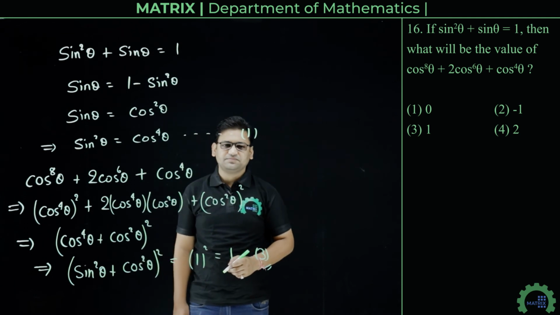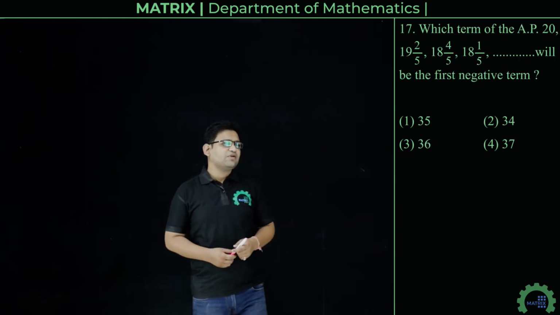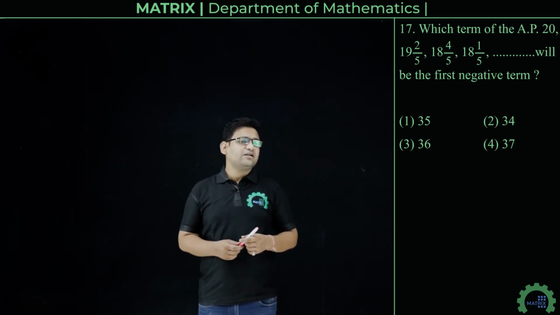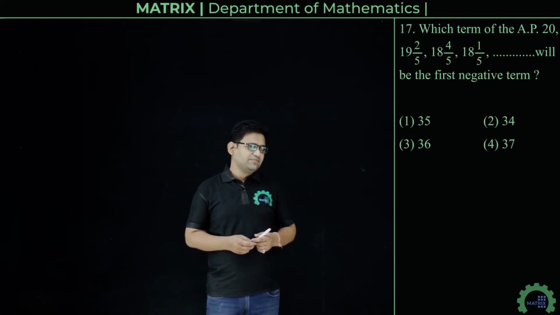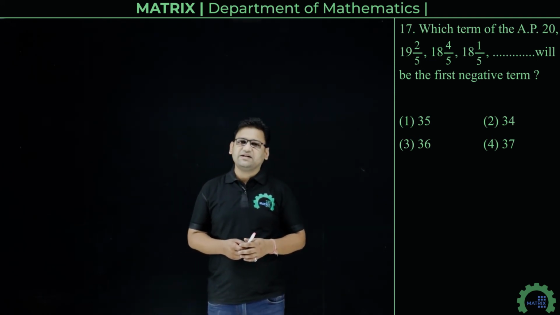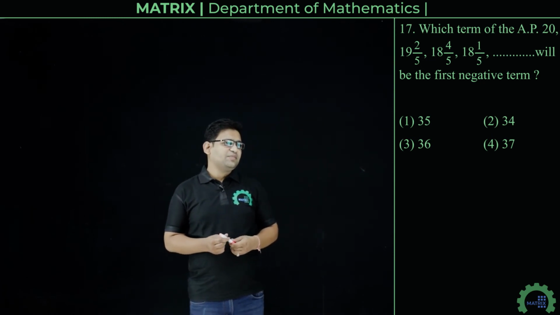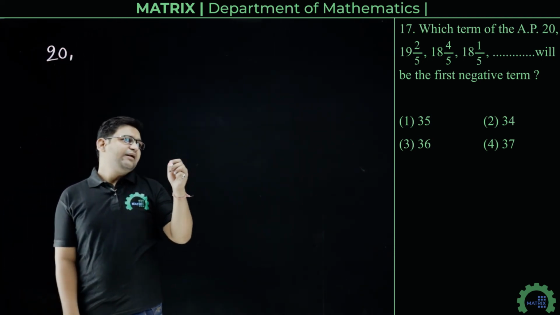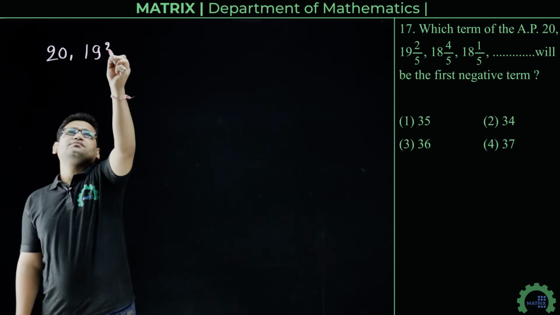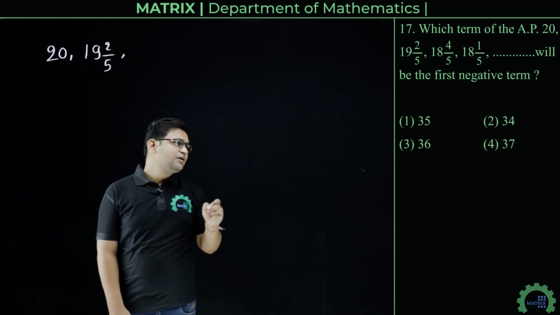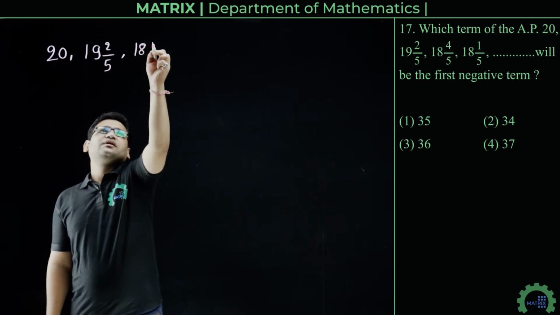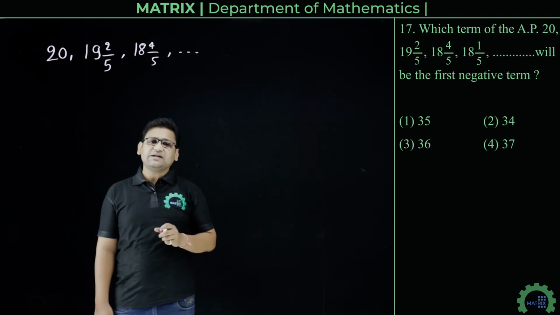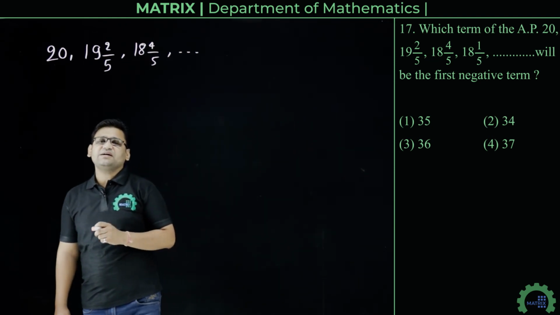Next question is, which term of the AP will be the first negative term. We have given here an AP and we have to find the term which is the first negative term of this AP, and the given options are 35, 34, 36 and 37. So how to solve this AP? First of all, given AP is 20, 19 2 by 5, 18 4 by 5 and so on. So clearly we can see here that the given AP is a decreasing AP.